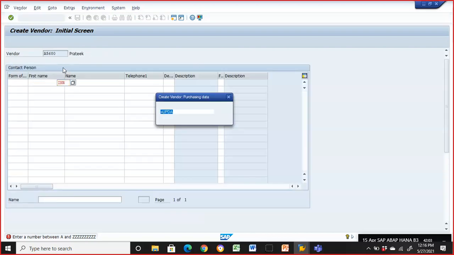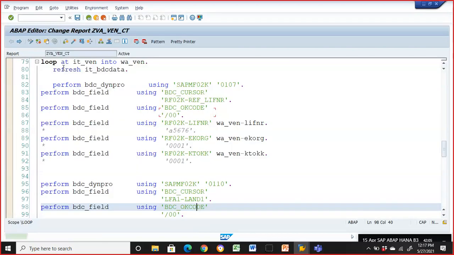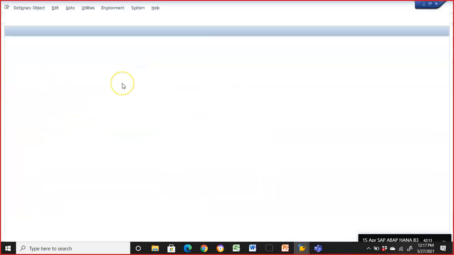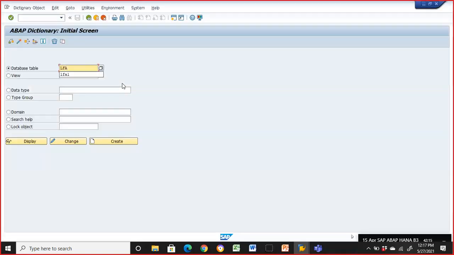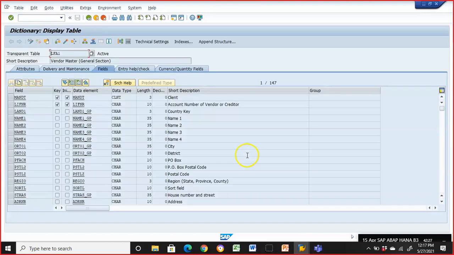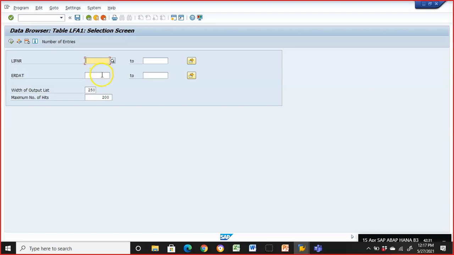Yeah, this is done. Now let us go to SE11 and check these records in the LFA1 display. I'll simply check all the records that are updated today. We have updated one record manually, one record through the SHDB transaction, and 3 records now. So totally 5 records will be there on today's date.